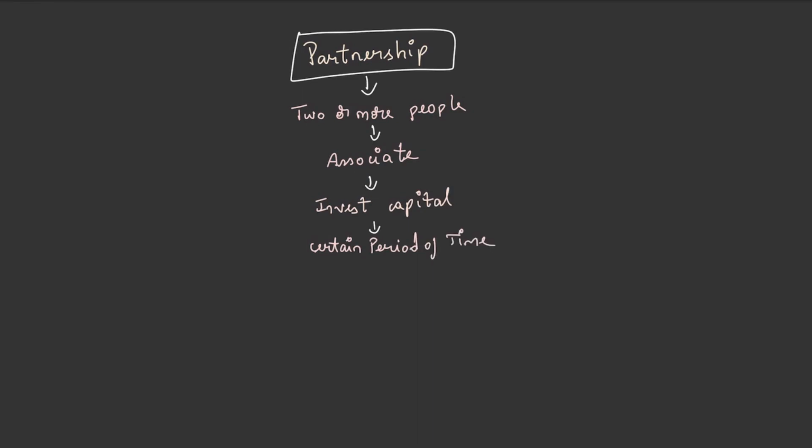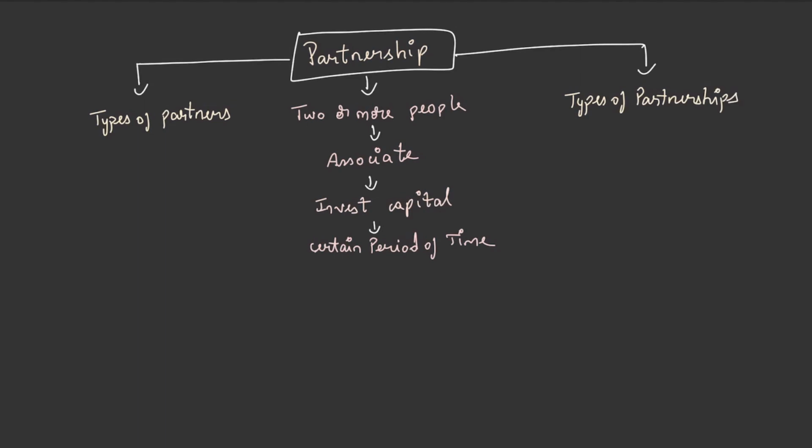Now, let's understand the types of partners and types of partnerships present. There are two categories involved in types of partners. One is a sleeping partner, another is a working partner. Who is a sleeping partner? The one who invests but does not take part in the business is known as a sleeping partner.